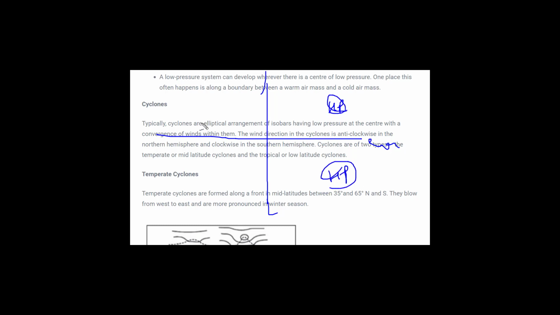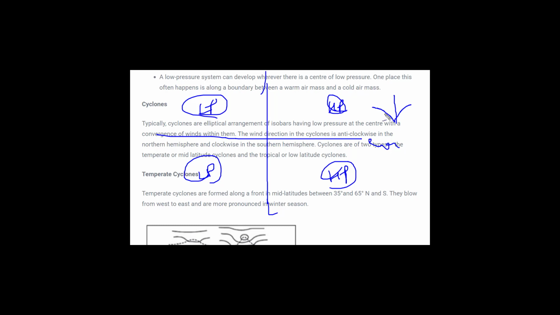So this is the center of a cyclone. Cyclones are of two types. One is a cyclone which moves clockwise, whereas the other is a cyclone in which the movement of the air is anti-clockwise. Similarly it goes with the movement of an anticyclone. One is clockwise and the other is anti-clockwise. Now why is there a difference between the movement of these cyclones and anticyclones? As we have seen, the movement of wind changes its path due to the Coriolis effect. If it has to move straight, because of the Coriolis effect it will either move to the left side or to the right side depending upon the hemisphere in which it is moving.